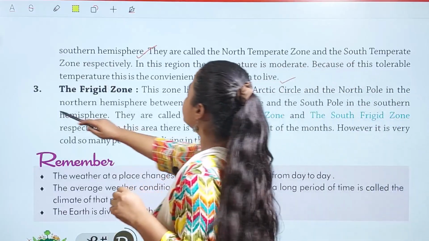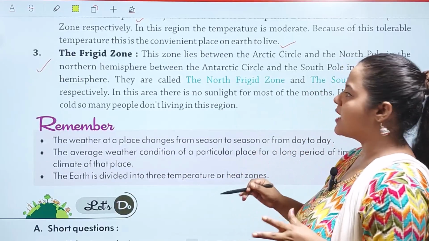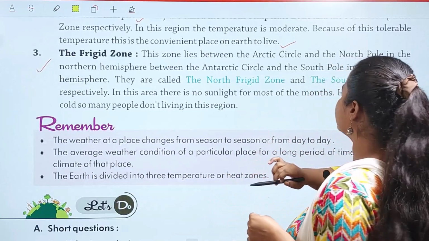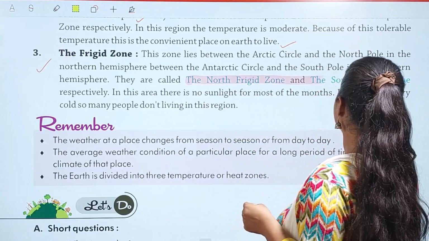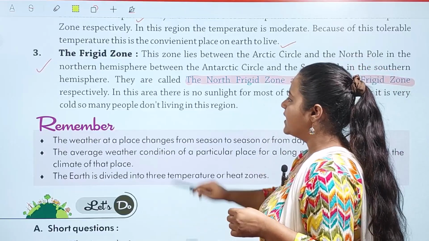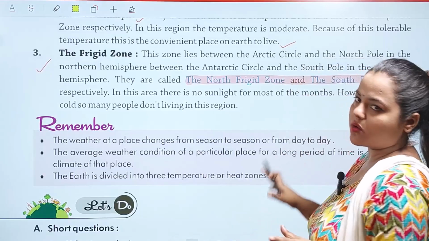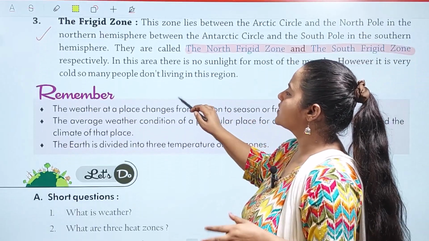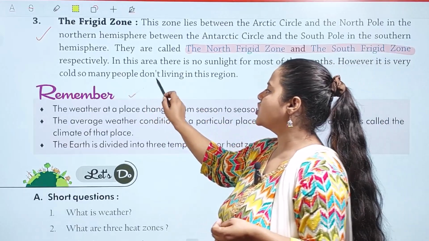Then we have the frigid zone. This zone lies between the Arctic Circle and the North Pole in the northern hemisphere, and between the Antarctic Circle and the South Pole in the southern hemisphere. They are called the north frigid zone and the south frigid zone respectively. In this area there is no sunlight for most of the months, and it is very cold. So many people don't live in this region, because it is always cold here. The chapter is complete here.